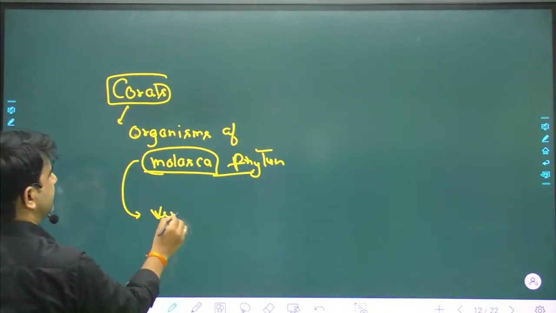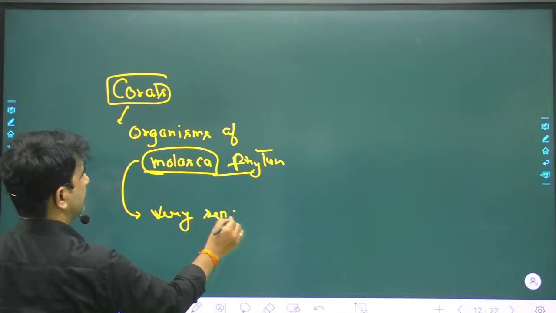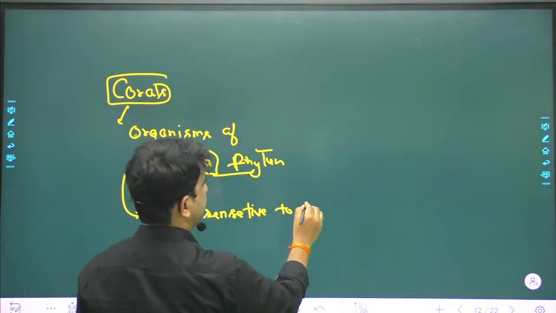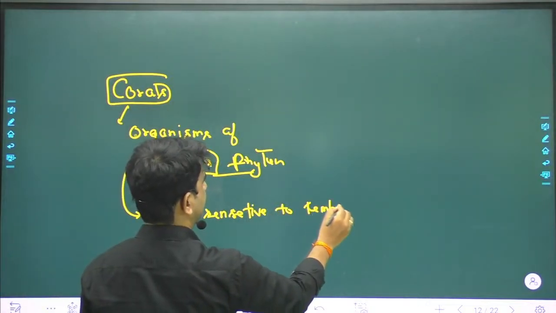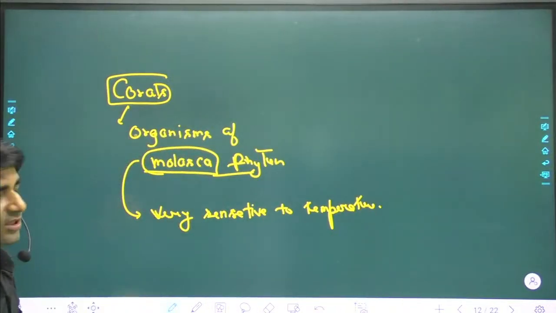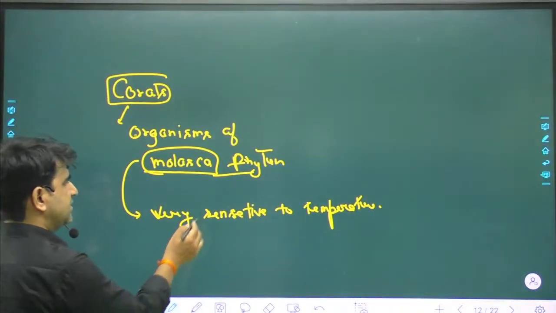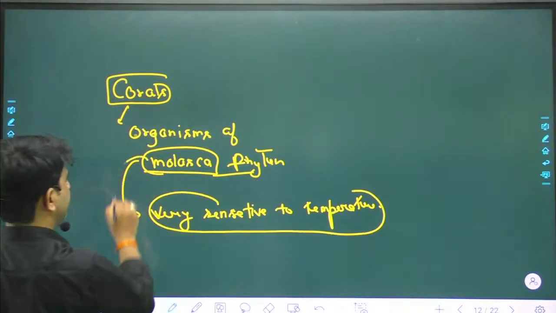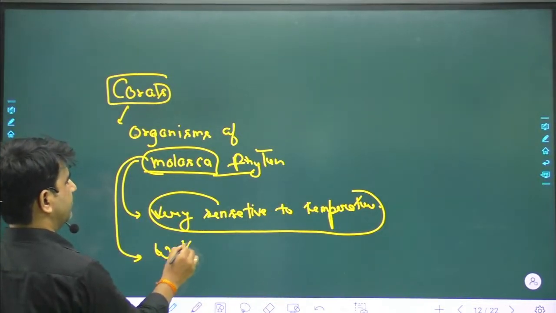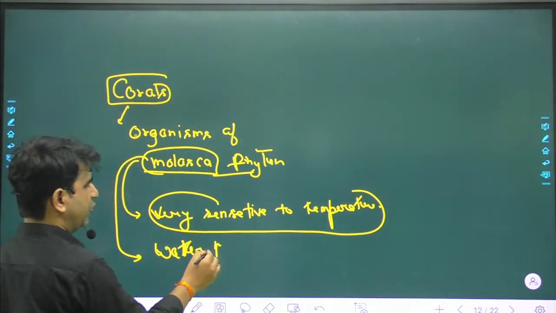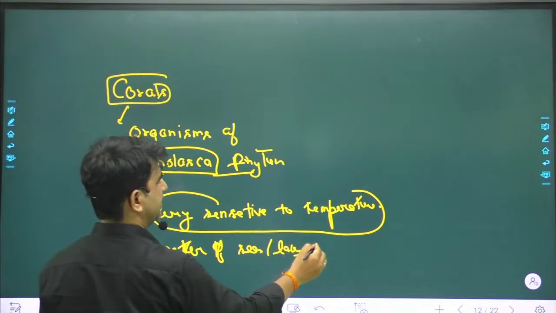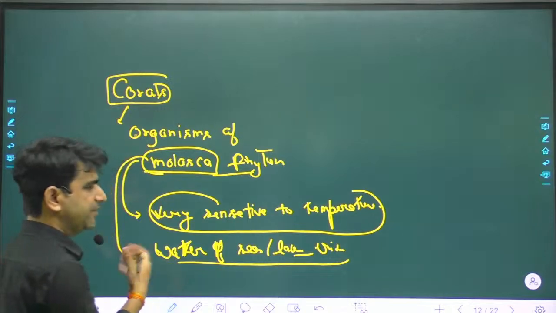These are very sensitive to temperature. They are generally found in marine water, or you can say water bodies. They are mainly found in the waters of seas, lakes, or rivers too, meaning mainly in those areas.